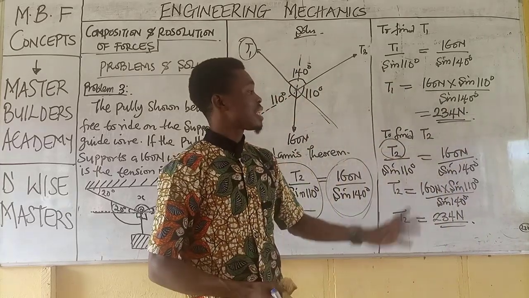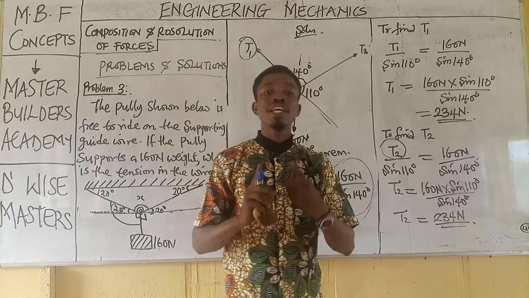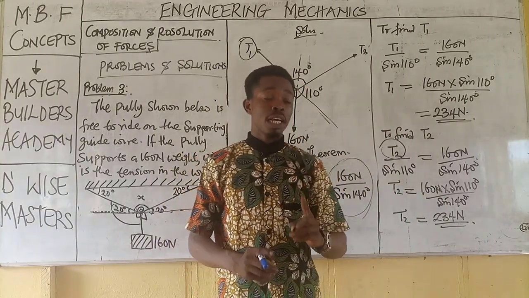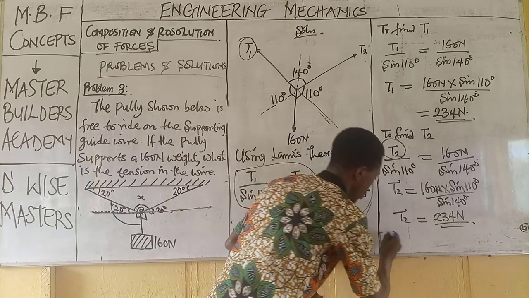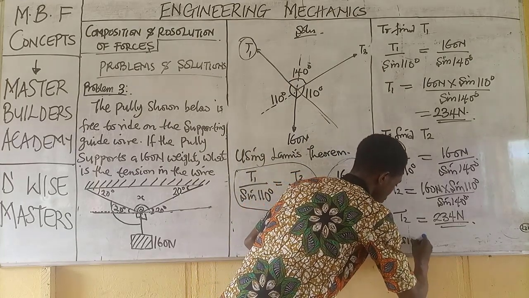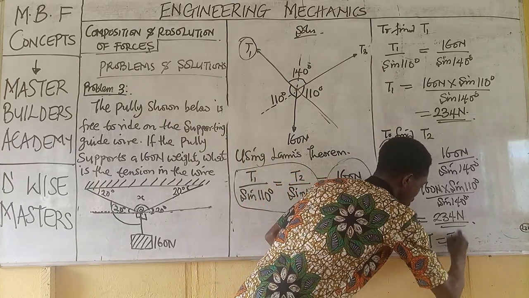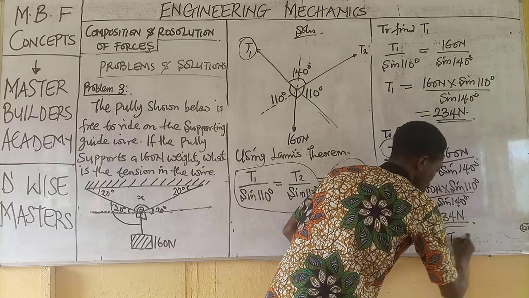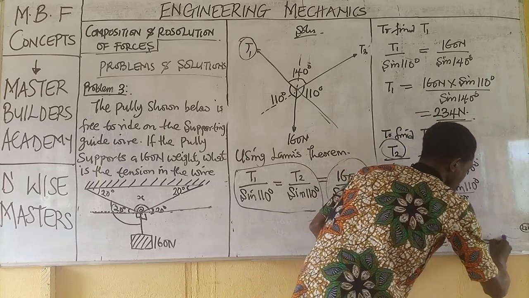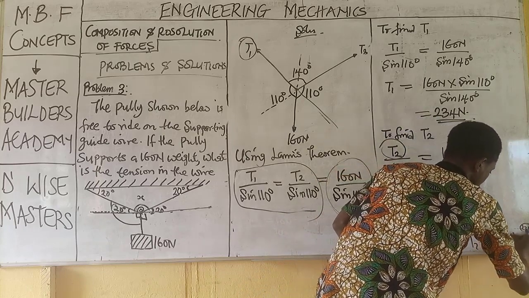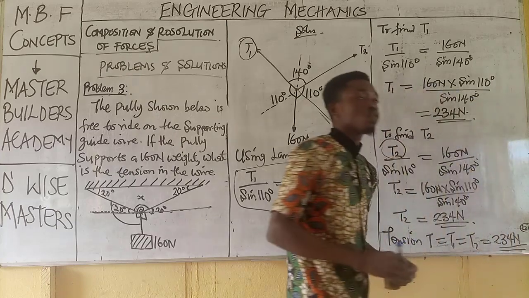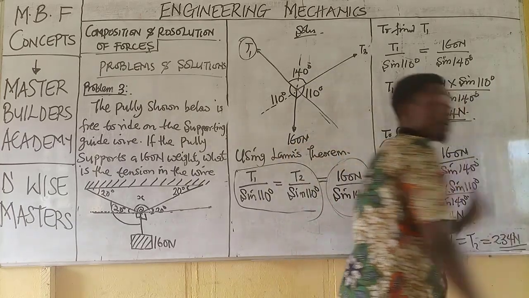Now you find out that when we solve this problem, we have equal results. In other words, T1 is equal to T2, and both are equal to 234. So the two tensions are the same.